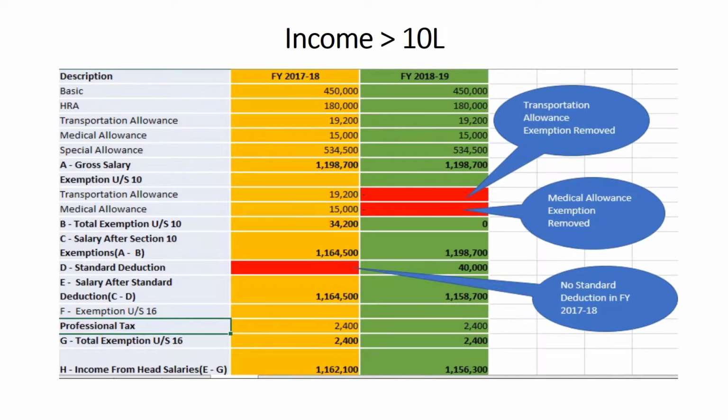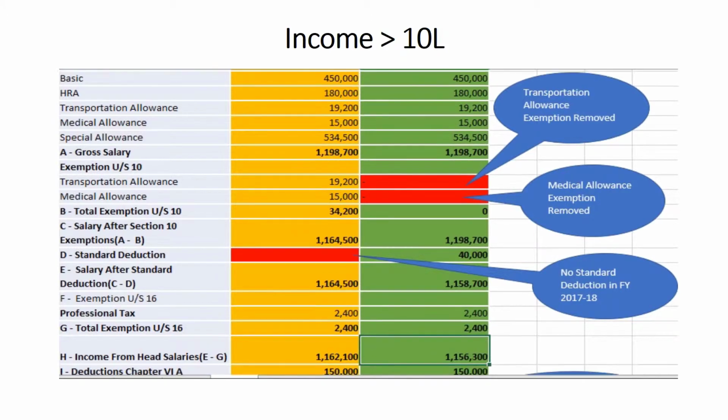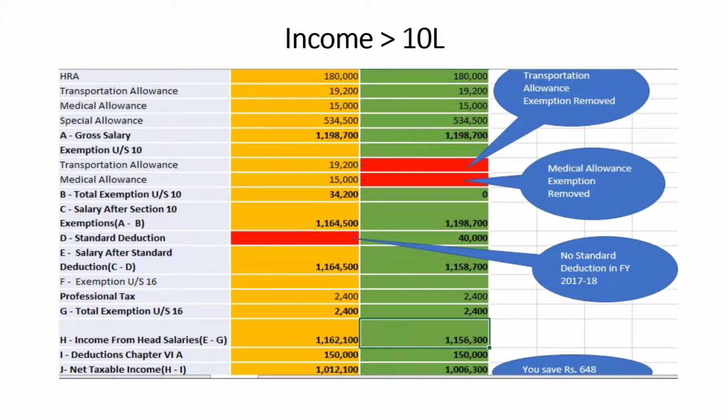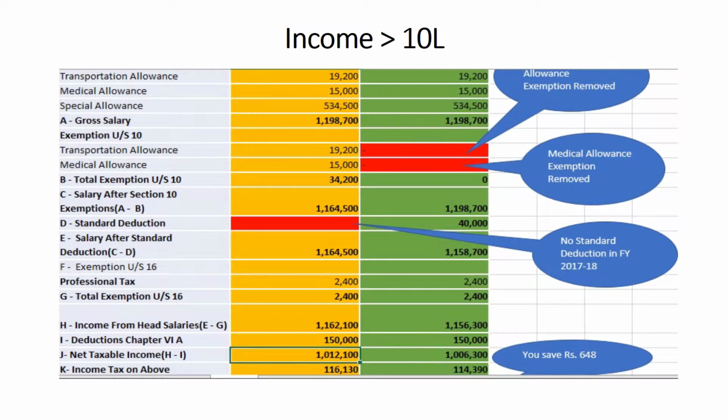Now, this professional tax for both financial years is 2,400. So income from head salaries for 17-18 is 11,62,100, while it is 11,56,300 for the financial year 18-19. We are considering the same Chapter 6A deduction of 1.5 lakhs. So your net taxable income for financial year 17-18 is 10,12,100, while it is 10,06,300 for the financial year 18-19.